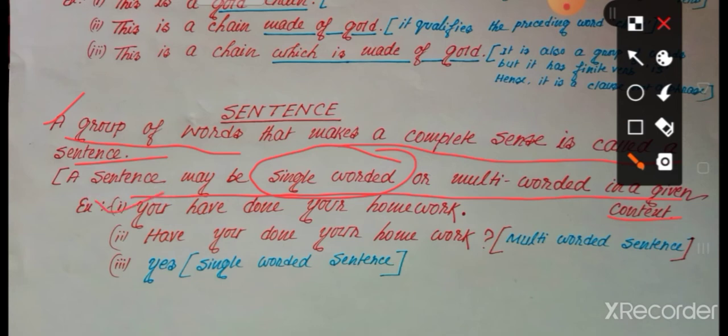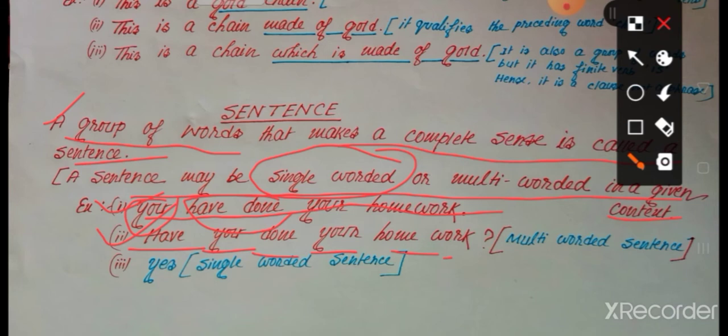follow the example. You have done your homework. Is this a sentence? Yes. Here there is a subject, and here there is a finite verb. So, you have done your homework is a complete example of a sentence. Follow the second example. Have you done your homework? Multi-worded sentence. Here there is a finite verb, there is a subject. So it is also an example of a sentence.